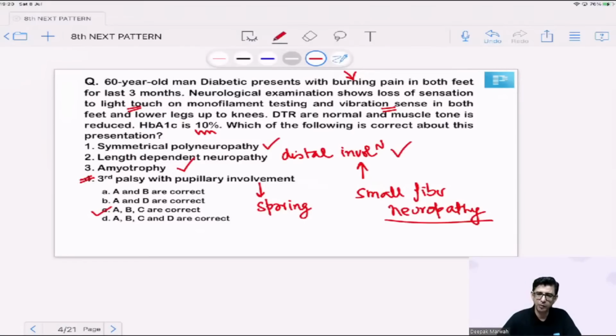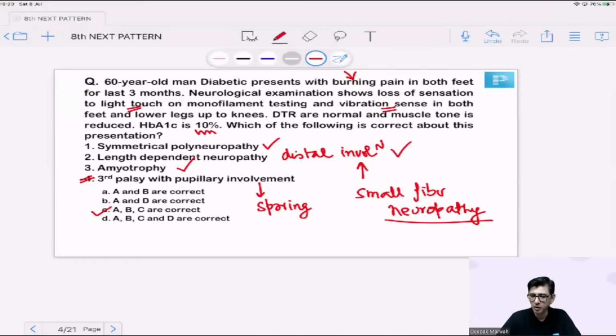Diabetic patients have a possibility of developing diabetic neuropathy, which is the commonest complication. It's primarily a small fiber neuropathy, which means that the unmyelinated C fibers are the ones that can be involved, and most of the time the involvement will be seen in the distal part, like in the feet of the patient, which is why the patients come to us with the profile that is given in the very first line.